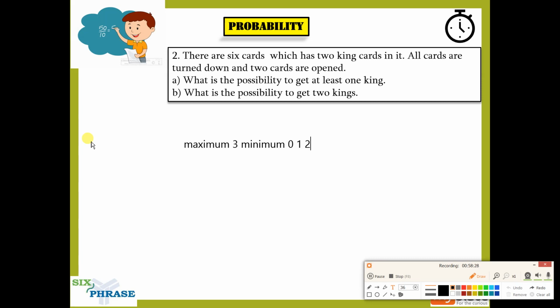You cannot have 4, you cannot have 5, you cannot have 6. All these things are not possible. So this is at most. At most sets the maximum boundary beyond which you cannot go. At least sets the minimum boundary beyond which you cannot go down. At most you cannot go up beyond that. At least you cannot go down beyond that. I hope you understand that well.